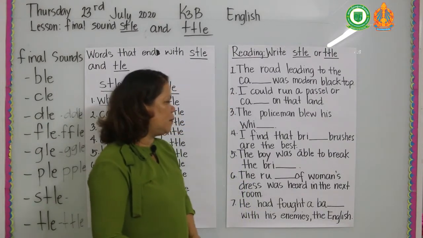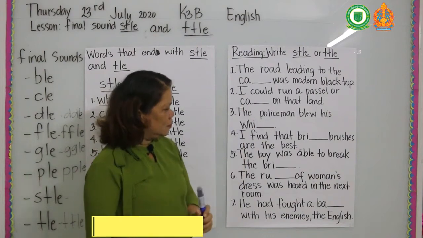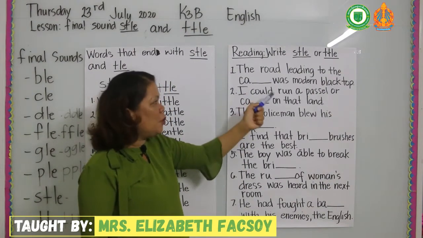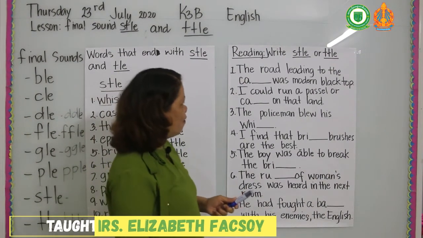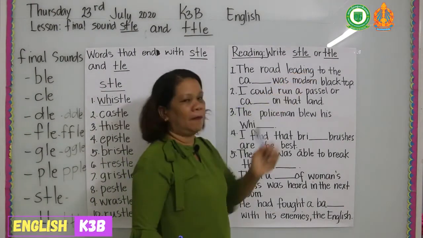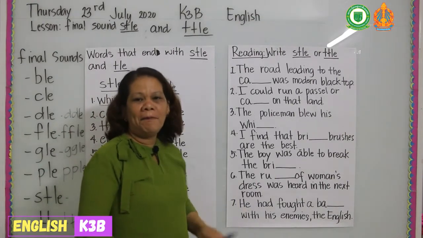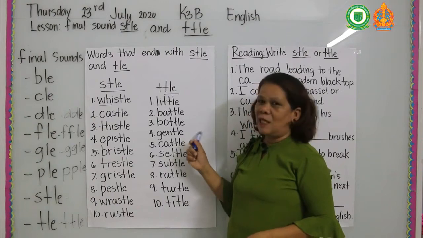Okay, so I want you to practice reading these sentences. Remember the sight words here and also the words that have a final sound sol or ch. I will read this again later, but I want you to master reading this final sound.